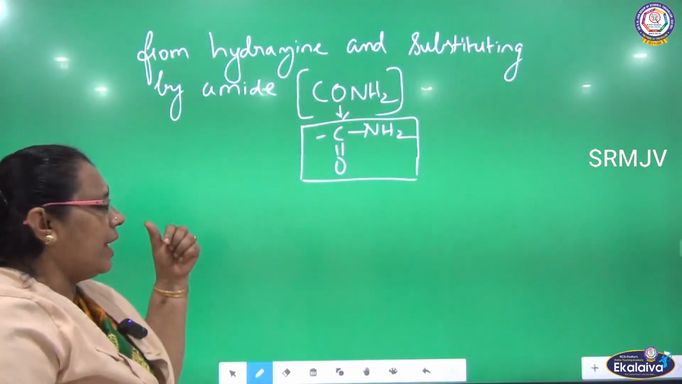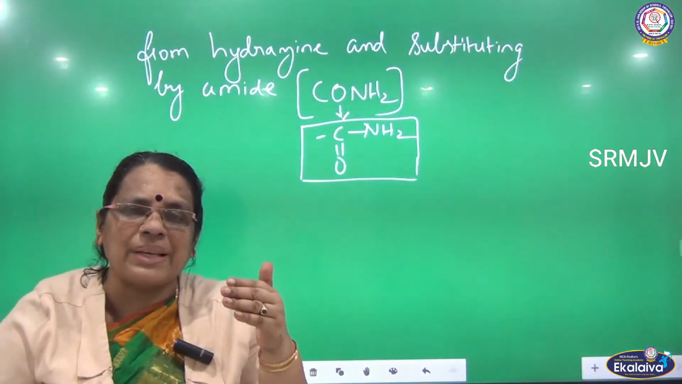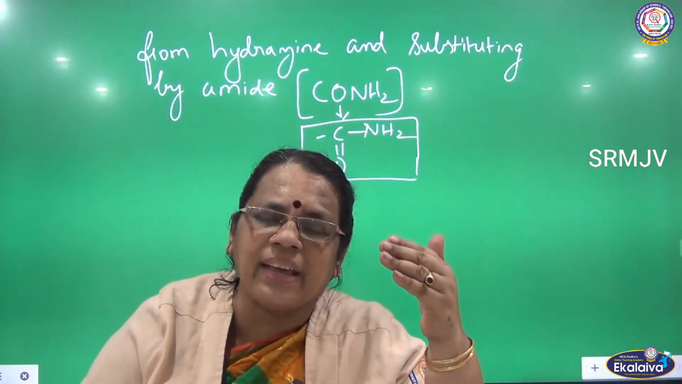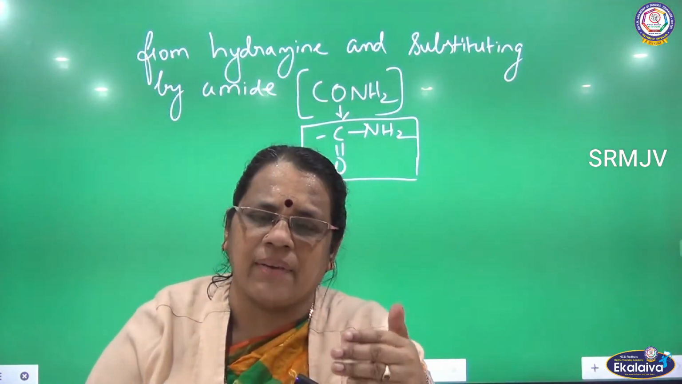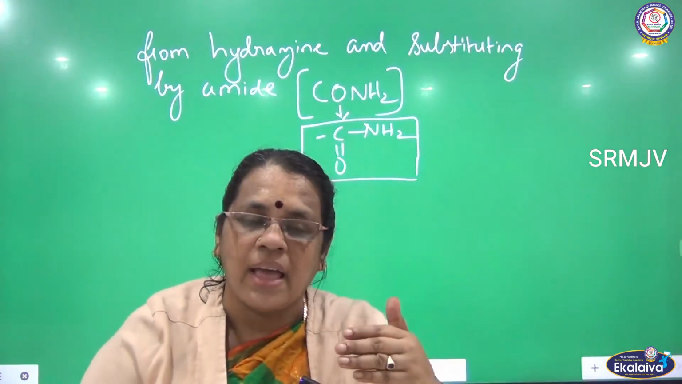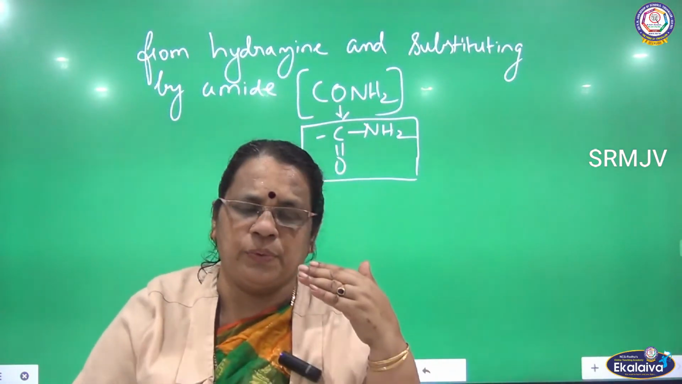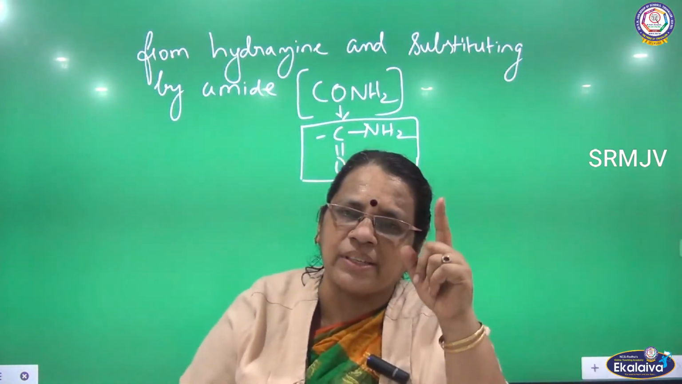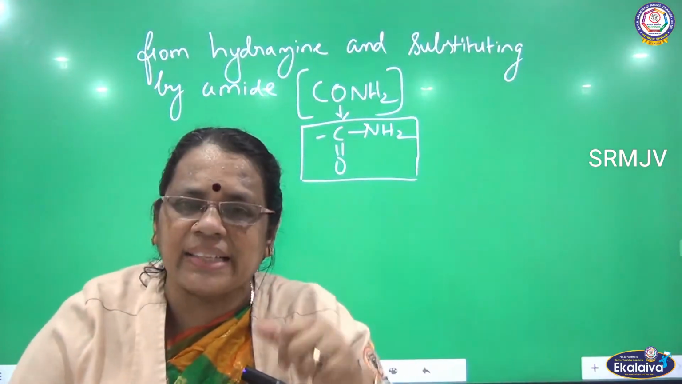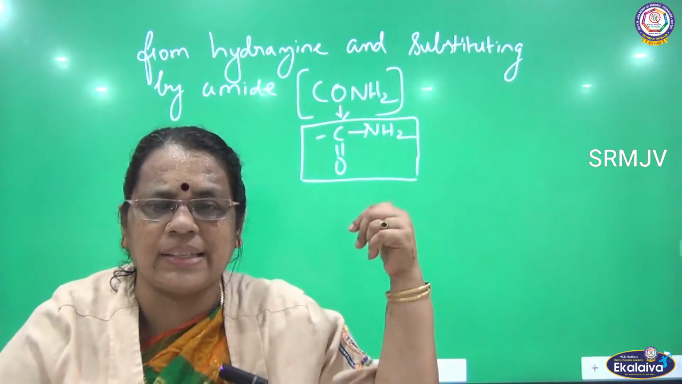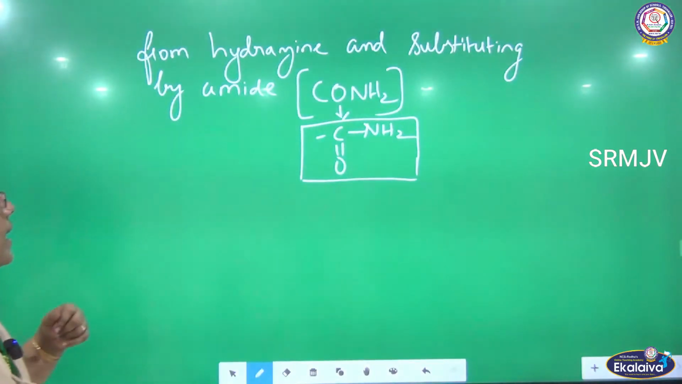So, how am I getting this semicarbazide? Who is the parent here? Hydrazine. What is the formula for hydrazine? I wrote here NH2, NH2. So, one of the hydrogen atoms is removed from hydrazine and substituted by amide, that is CONH2. Let me see the reaction now.